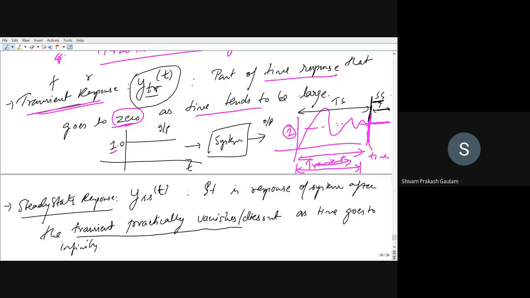From this point onwards, there are no oscillations in the response, which means the transient has vanished.